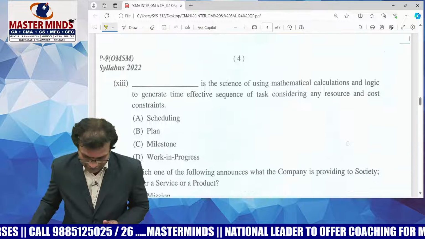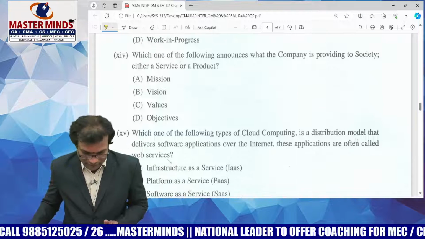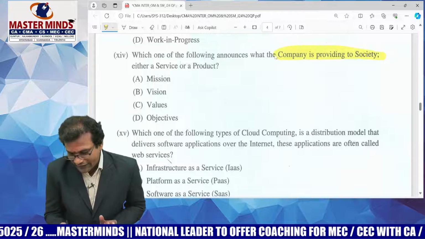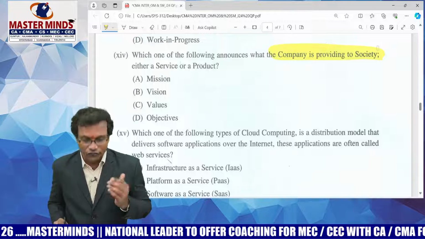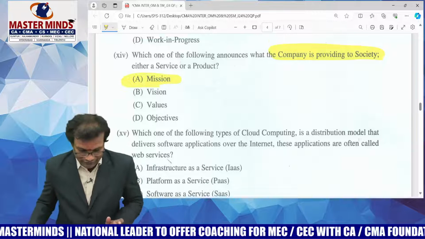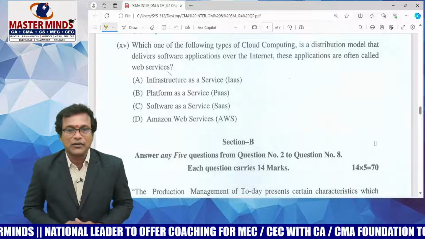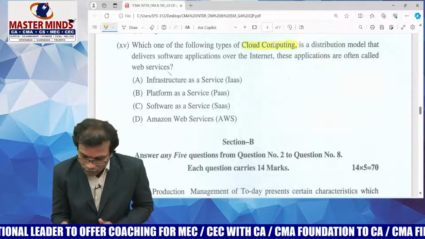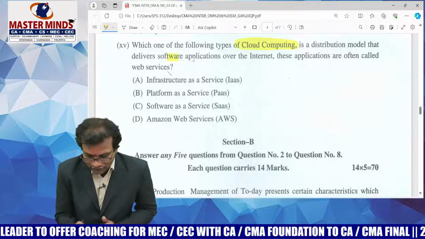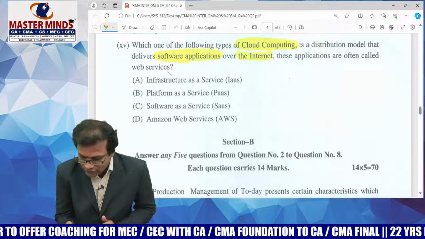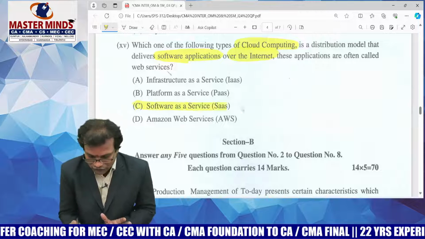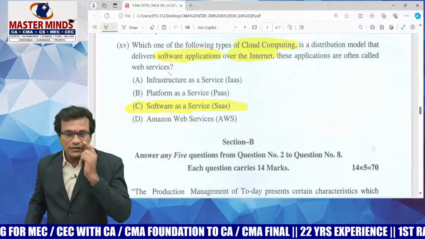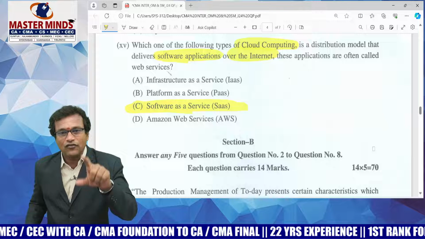Now please move to the next MCQ from SM part. Which one of the following announces what the company is providing to the society? What kind of customer need are you trying to satisfy? It is presented by the mission statement. Now come to the last question from SM part, SM last MCQ. Which one of the following types of cloud computing in which you have to deliver software applications over the internet? This is of course a straightforward question. Software, you are providing software as a service. This is the essence of 6 MCQs from SM part.